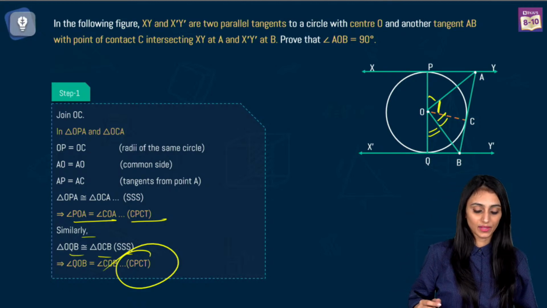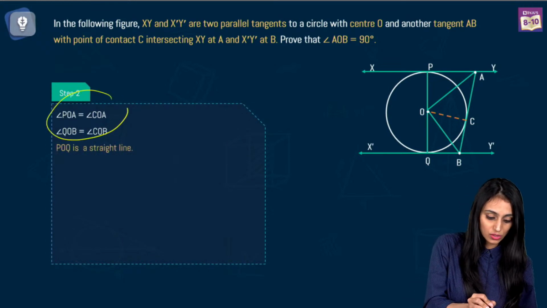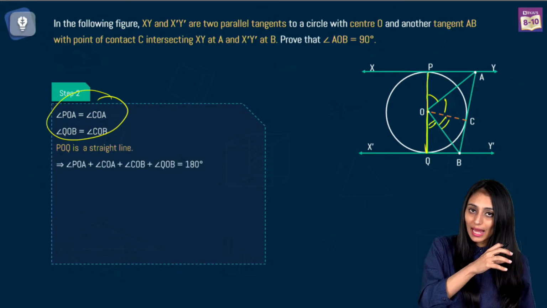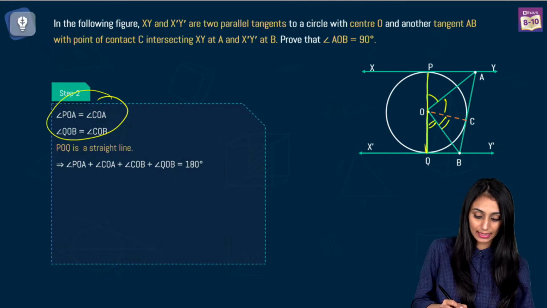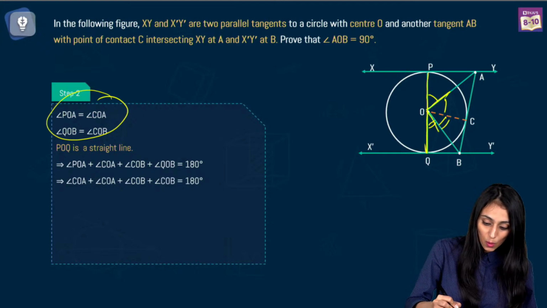Yes. Thank you, Sakshi. Okay, let's move ahead. So till now we got this information, right? Now this line is a straight line. We know that this angle is equal to this and this angle is equal to this. So I can add all them up, right? Because the sum of angles on a straight line is 180 degrees. So once I add them up, I can replace. What I need here is I need AOB as 90, right? I need to prove this 90.